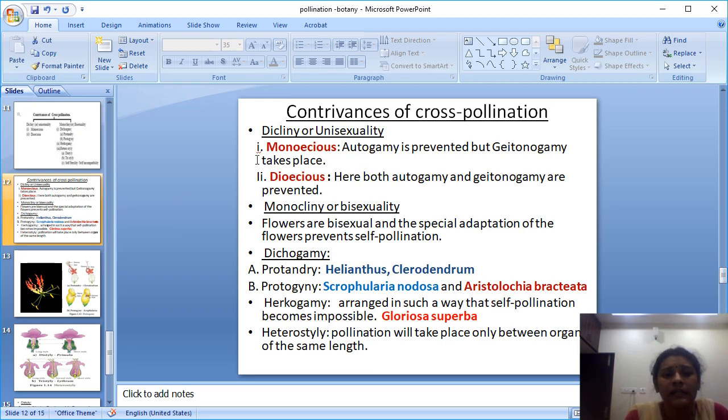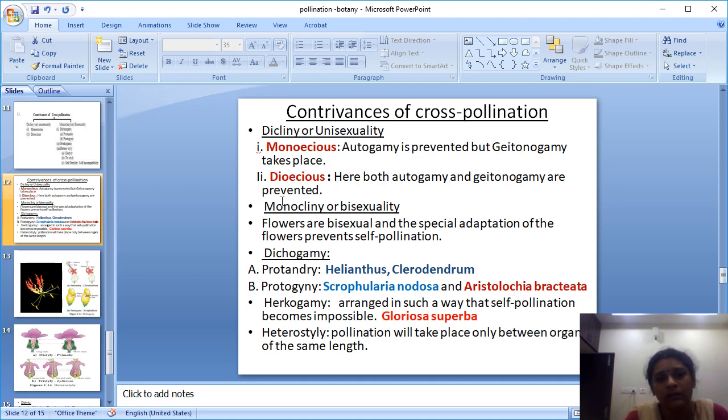So here, the dicliny or unisexuality. Here they are explaining what is monoecious. Monoecious means that in the same plant there are separate flowers for male and female. You could have studied this in reproductive morphology last year. Next, in monoecious, autogamy is prevented but geitonogamy takes place.